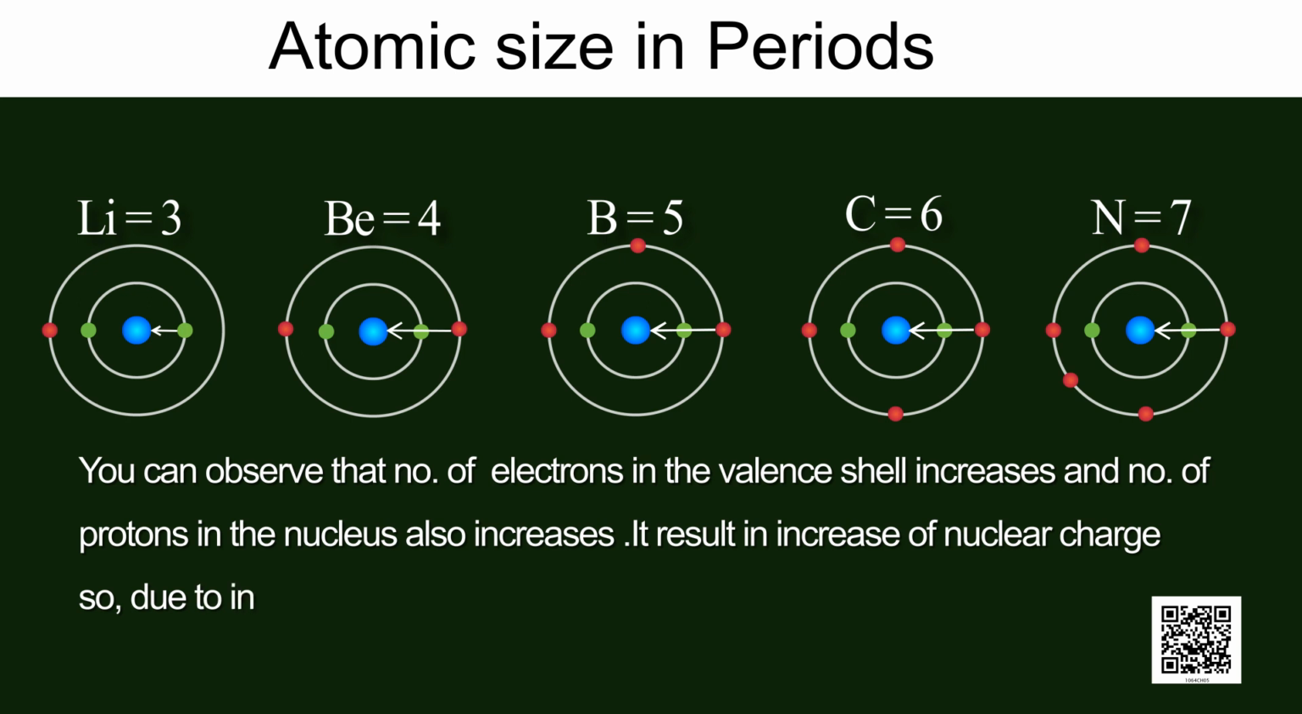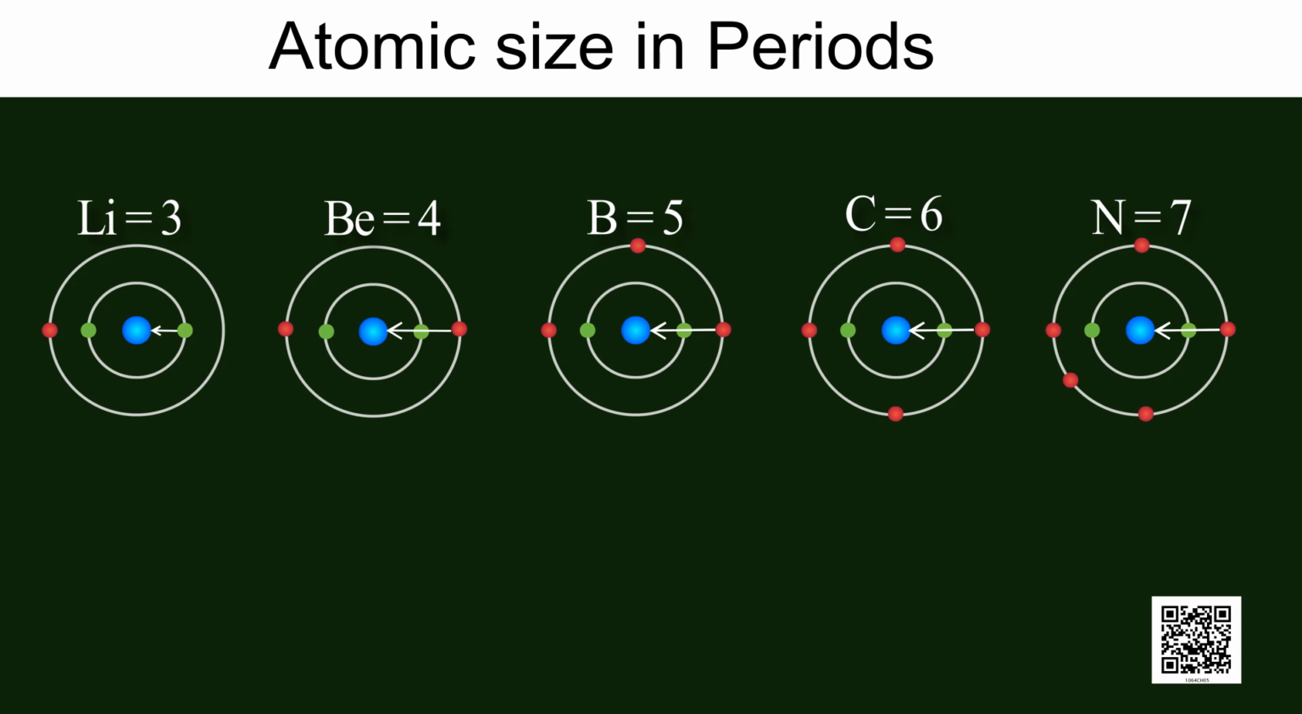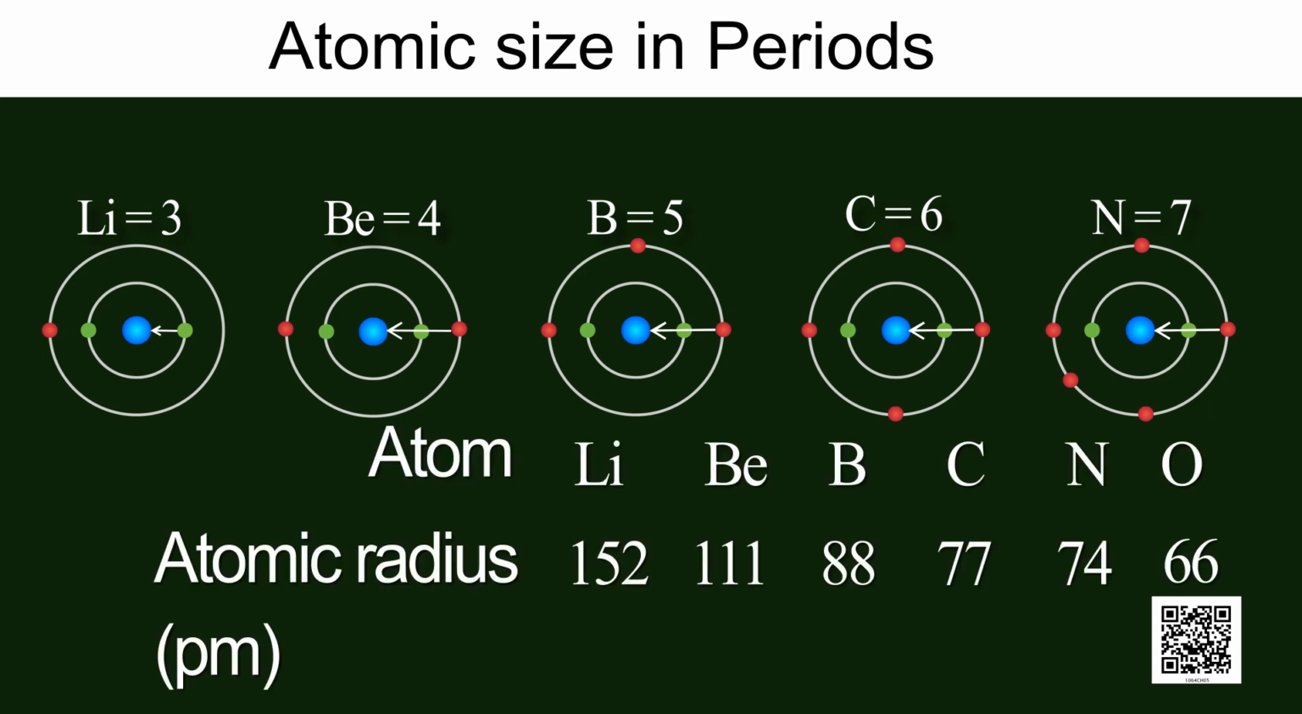So, due to increase in attraction force in between electrons of valence shell and nucleus, the size of atoms become small. So, in periods on moving from left to right, size of atom decreases. Atomic radii of different elements present in second period is given here, and it clears that on moving from left to right in period, the size of atoms decreases.